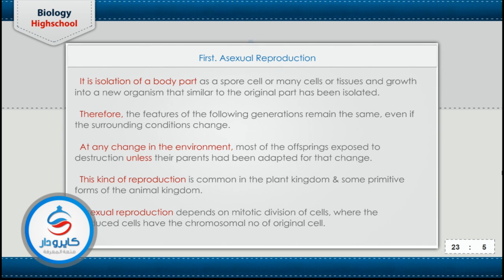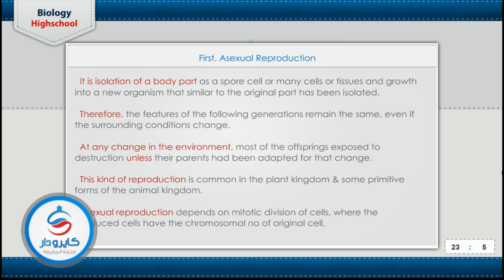The first type of reproduction is asexual reproduction. Asexual reproduction means the isolation of a body part, such as a spore, cell, or tissue or group of cells. The group of cells or the cell can grow into a new organism that's similar to the organism from which the part has been isolated. That means if you get a piece of a living organism